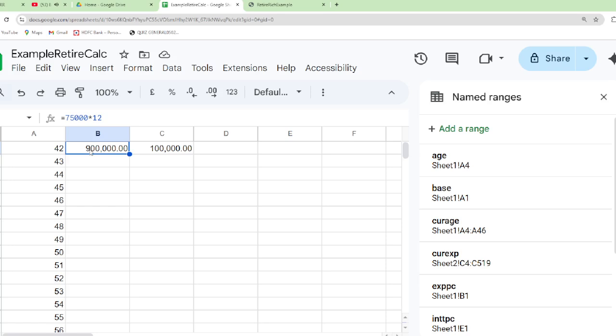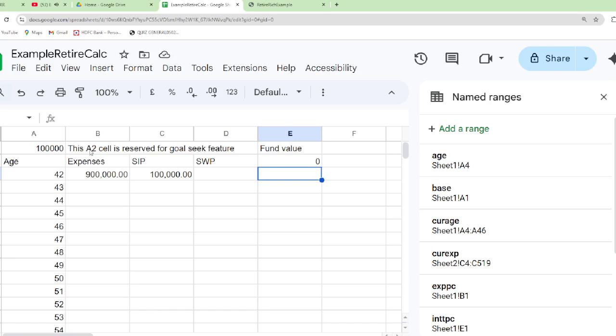In addition to this, we have added the SIP, for the first year, and fund value we will calculate. Let us complete this column.